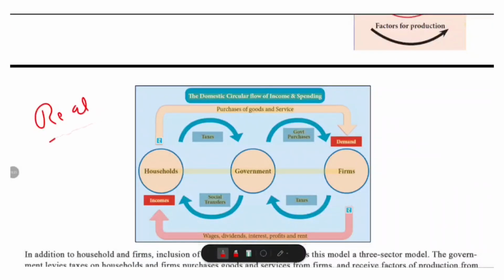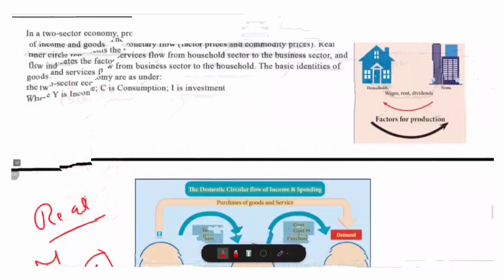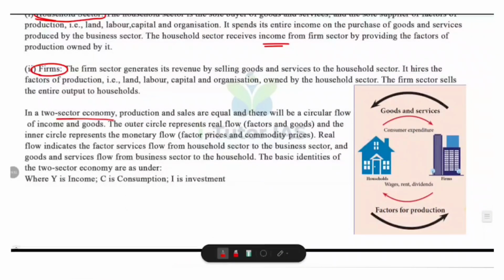And what about money flows? When firms pay income to households, it is a money flow, and when households spend money, it is also a money flow. So the money households earn is equal to the money households spend, or income is equal to consumption plus investment. Income means all the money households earn, and consumption means what households spend on goods. And investment is what households or firms save and use to produce more goods.